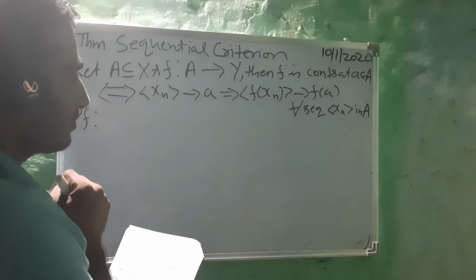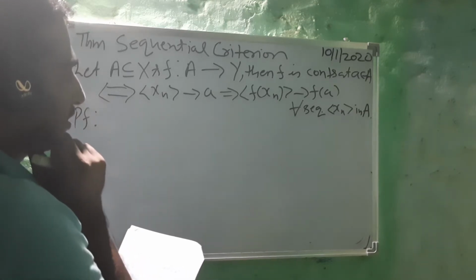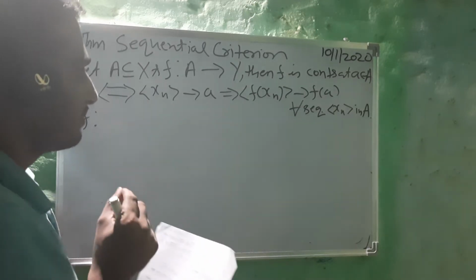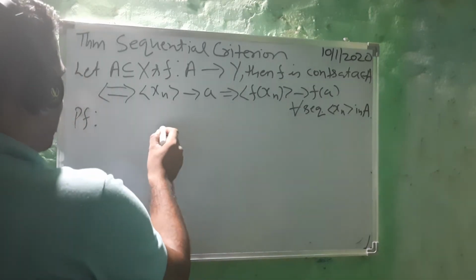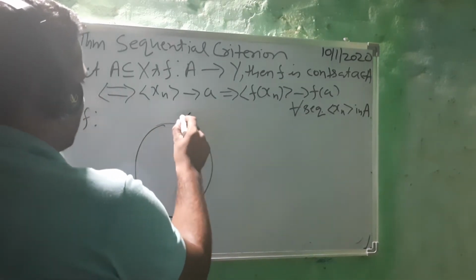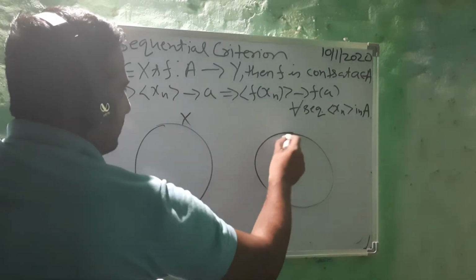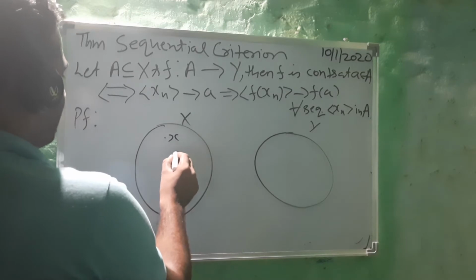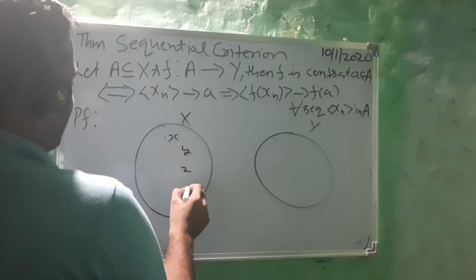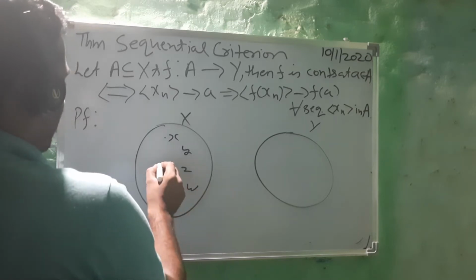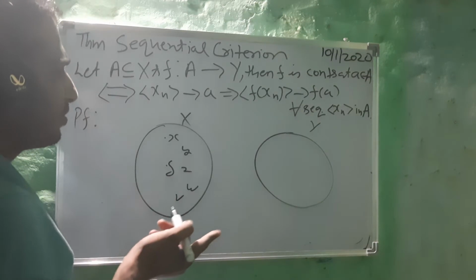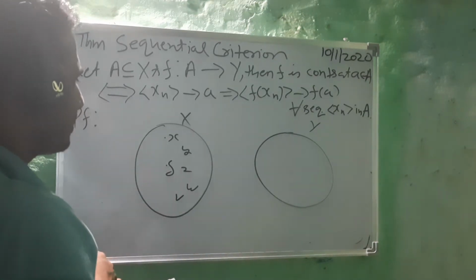Before proceeding to the proof of this theorem, let's recall some basic notations, keeping your syllabus in mind. In X we have elements like x, y, z, w, v, and most importantly delta. We are following our own notations, though notations are never compulsory.